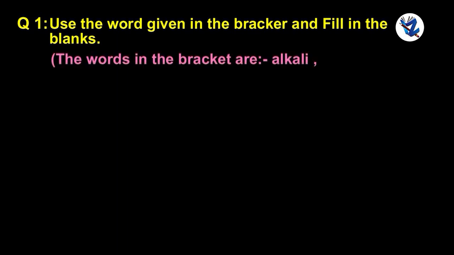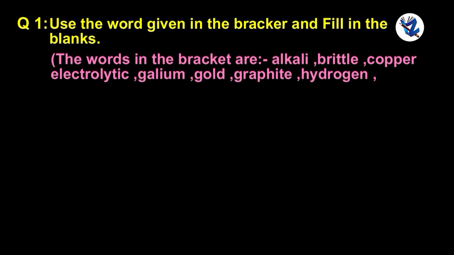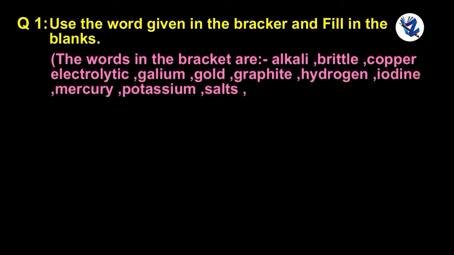Chapter 8. Question 1. Use the words given in the bracket and fill in the blanks. The words in the bracket are alkali, brittle, copper, electrolytic, gallium, gold, graphite, hydrogen, iodine, mercury, potassium, salts, silver, tungsten.